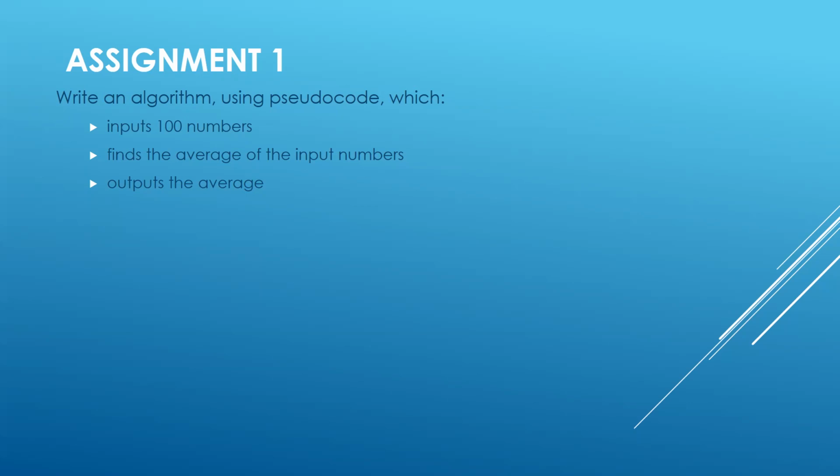Again, remember the same sequence. You are going to work on the declaration of the variables, or on the initializing of the variables. Which variables do you need here? Then finding out how the loop is. Do you need a loop here? Which loop structure is going to be used? How many times the loop will work? And then how to find out the average, and then outputting the average.